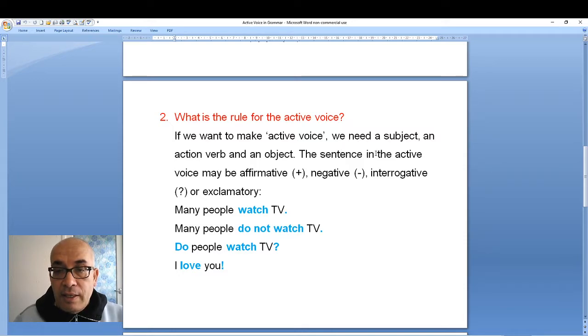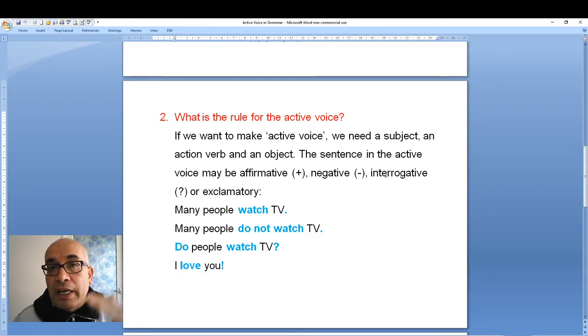The sentence in the active voice may be affirmative. Affirmative means like positive. Opposite negative. Affirmative is opposite negative. Negative, this is negative. Interrogative, it means question. Interrogative. And exclamatory. Exclamatory, it means like an exclamation mark, like this. Exclamatory, I put it for you.